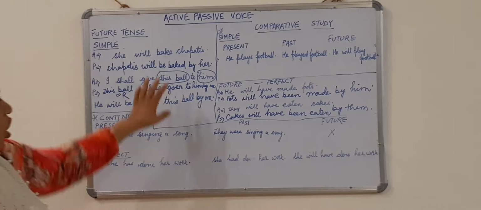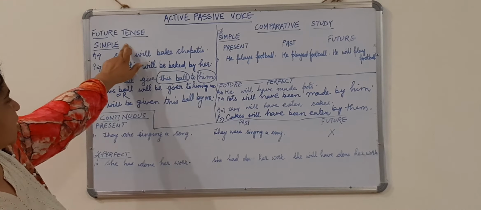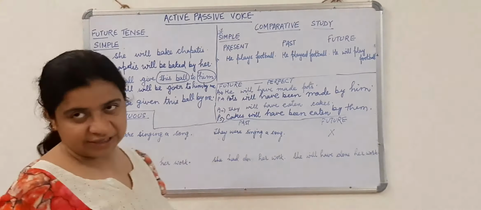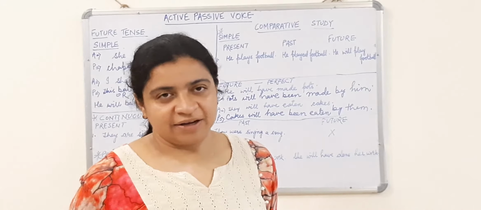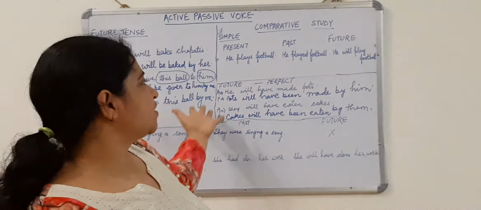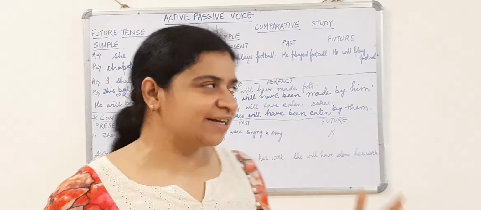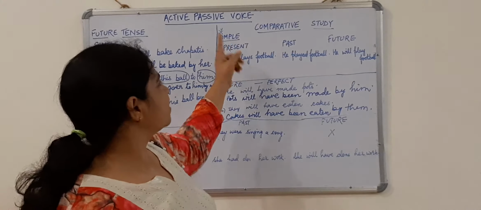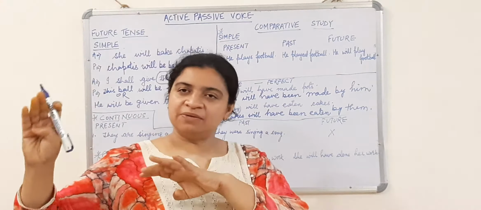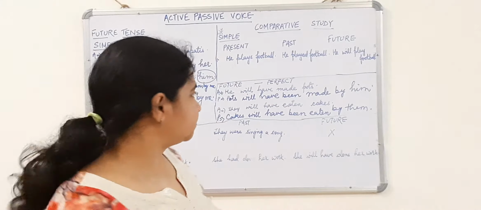This is, children, how we change our sentence, future tense simple and future perfect tense. I hope it is clear. Now let us do our comparative study, just a small recap of our active and passive voice in all the tenses. Let us start with the simple, present, past and future together.